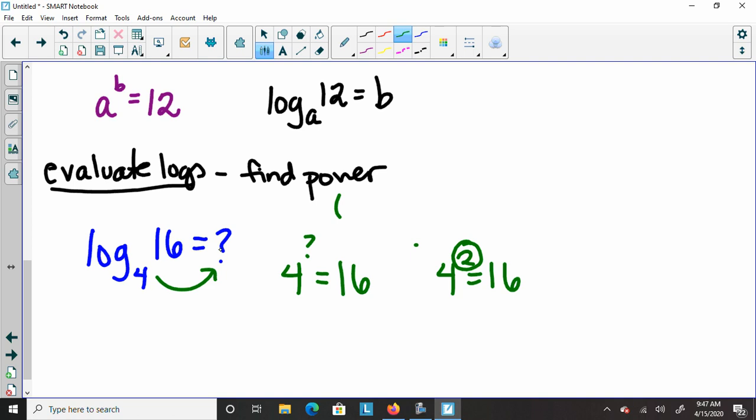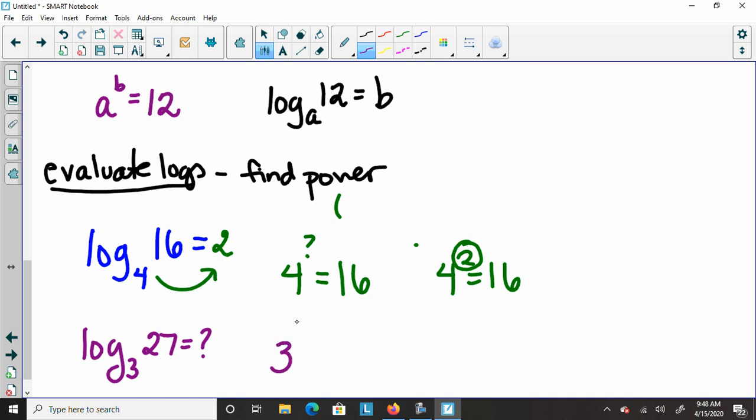Okay, 4 to the second is 16. So you're filling in what power needs to go there. So the thing that should go in that spot is a 2. So our answer would be 2. All right, let's try one more. So log base 3 of 27 equals, we don't know. So let's write it out and see if we can figure out what the power is.